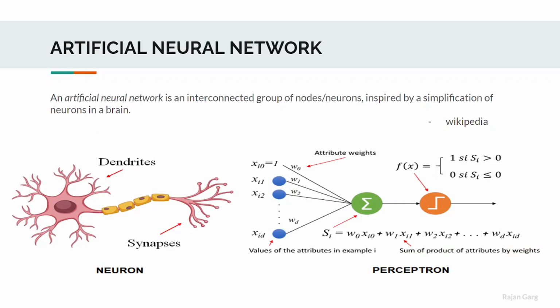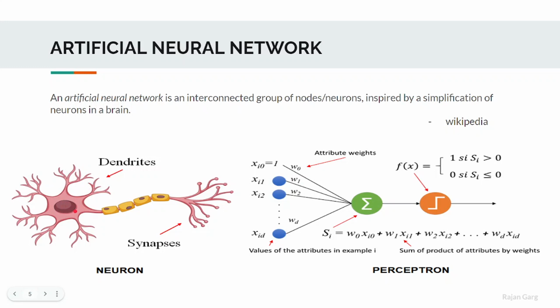In order to understand the neuron, it's a biological term which resembles the same structure or simplification as we have in our brains. So we have the dendrites, which receive the electrical signals, and this information is passed to the central nucleus, which understands and interprets the signals we are receiving.